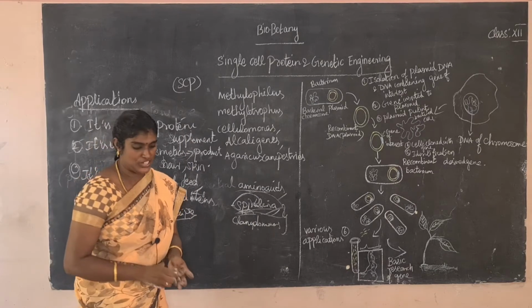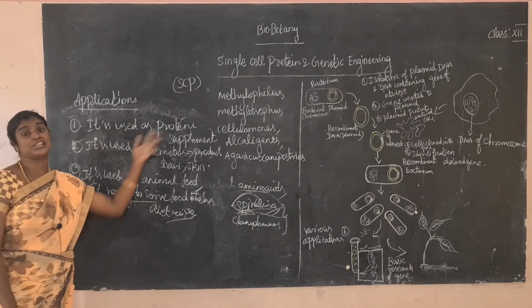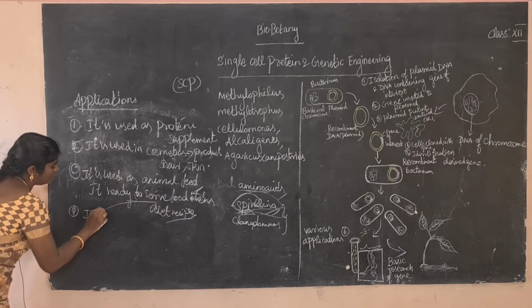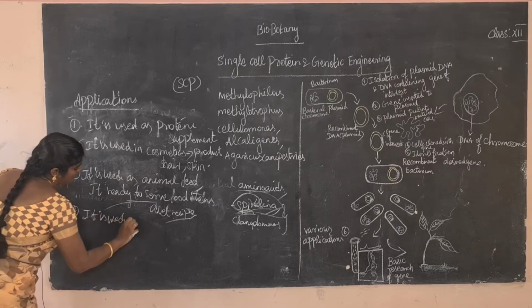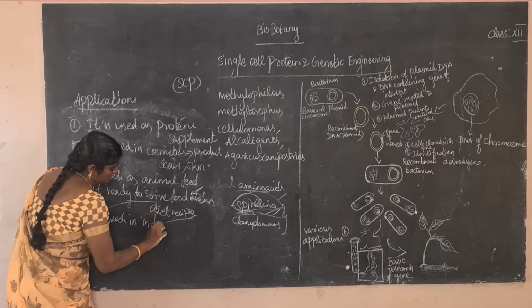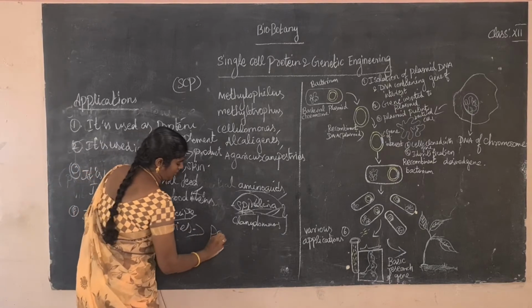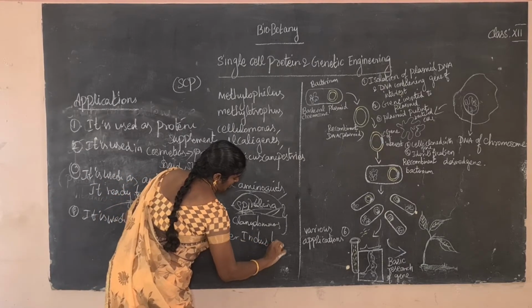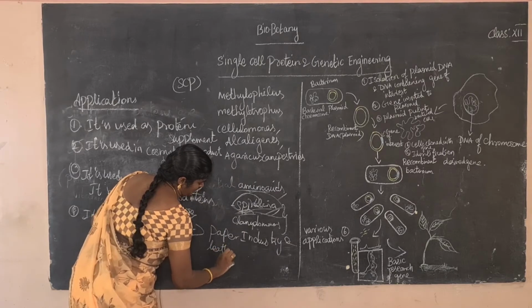What are the main industries அப்படினா paper processing industries and leather processing industries also use the single cell protein. Okay, so next one paper process mainly it is used in industries. What are the industries அப்படினா paper industry and leather industry.